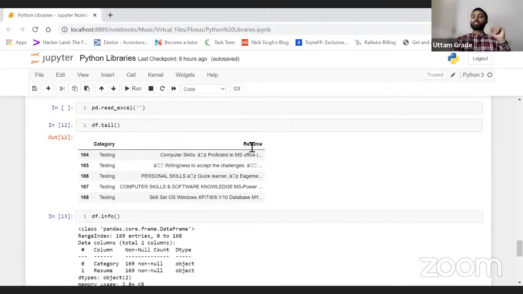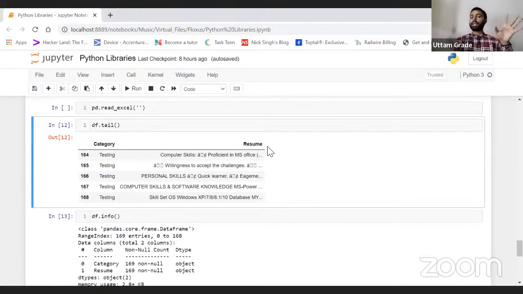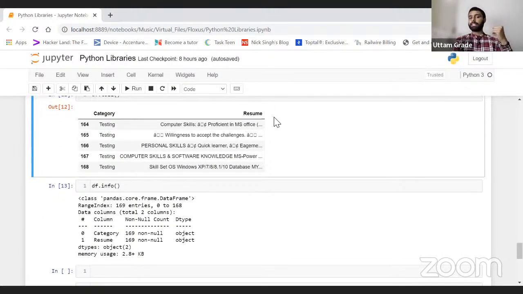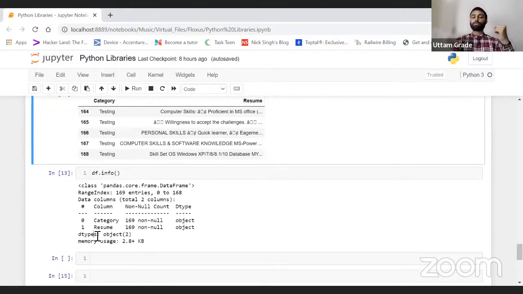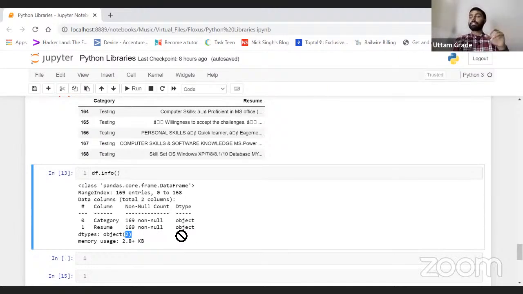Let's suppose I have another column, a numbers column, and it contains numeric numbers 1 2 3 4 in this way. What will it give me? It will give me number, 169 not null records, and it will give me integer because the data type of that specific column is an integer.